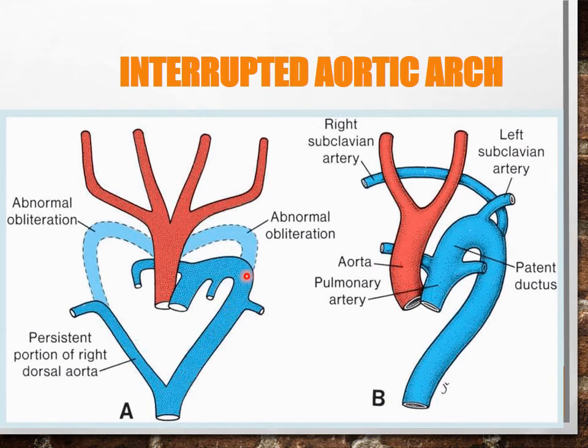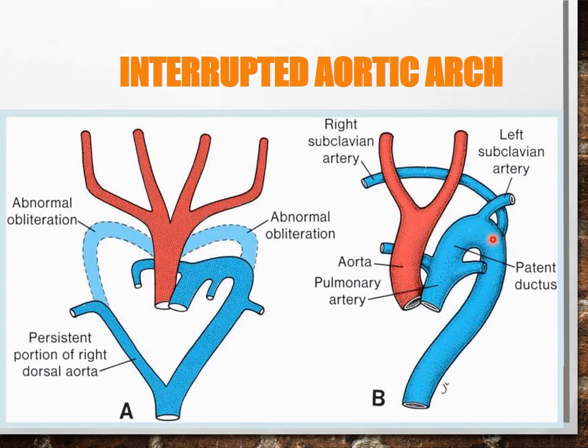As you have already seen, it is shifted up because of the shortening of the blood vessels and settling of the heart and all the blood vessels towards the thoracic region. So this is giving rise to this left subclavian artery. Here you can see this interruption, as the middle portion of the arch of aorta is not formed because of obliteration of the fourth aortic arch, which has to form that part of arch of aorta.